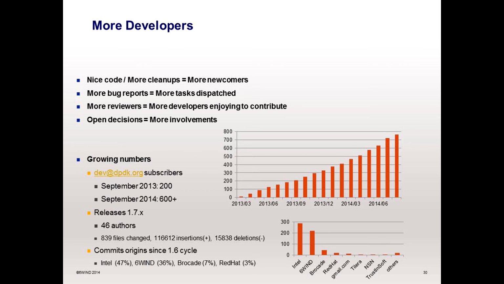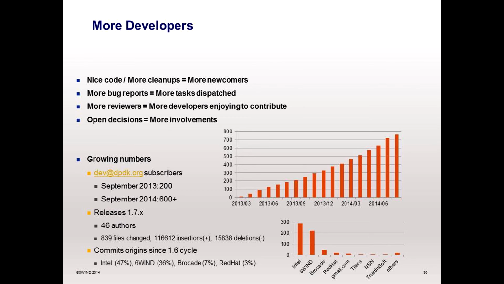Then something really important is to have more developers, because more developers means more features, more support, more anything. So having nice code allows to have more developers, more bug reports. It's something which is not really done today, but if you see a bug but you don't have time to fix it, just take time to write your bug report on the list, and maybe someone else could fix it. We are growing, and having a way to dispatch the work could help to make the community grow.